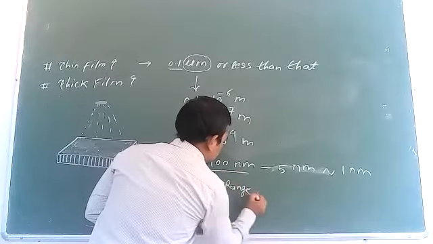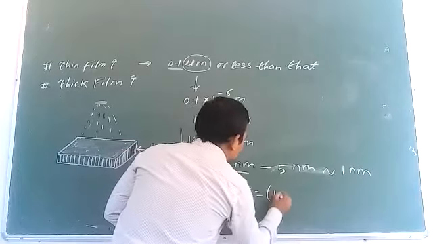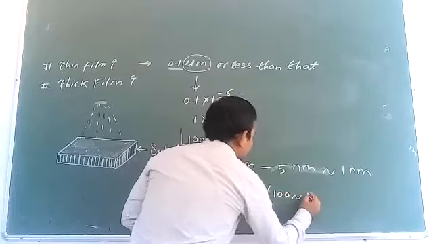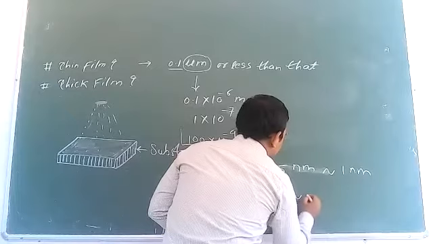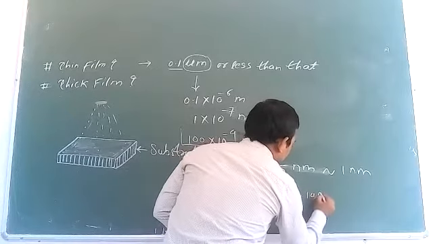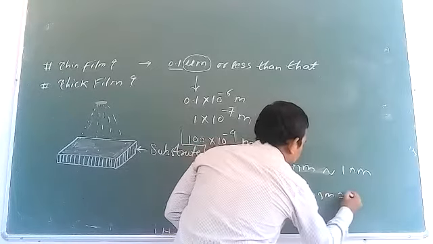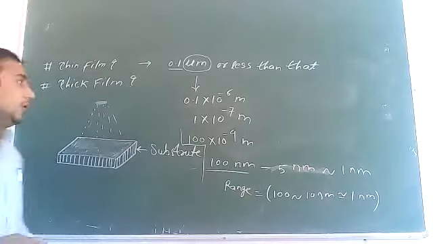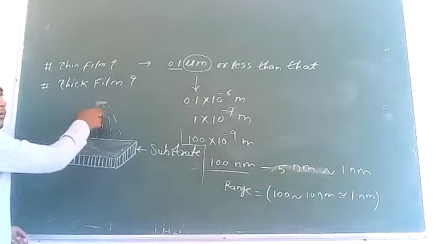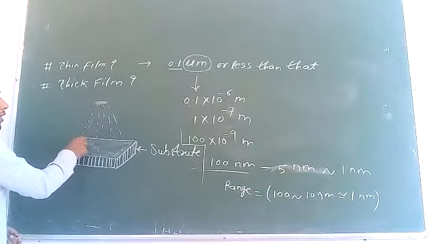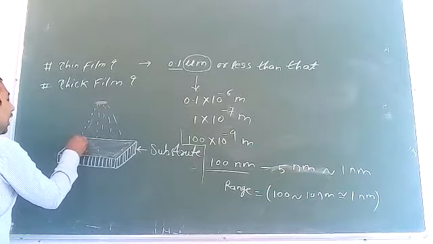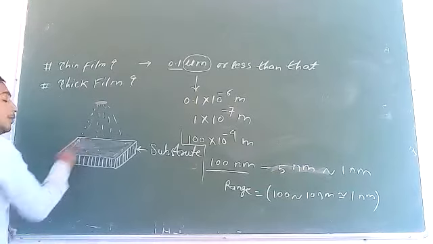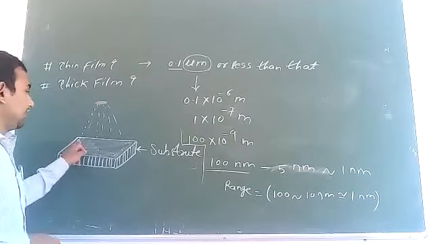It means whatever amount of material we deposit here, the atomic layers were deposited step by step.